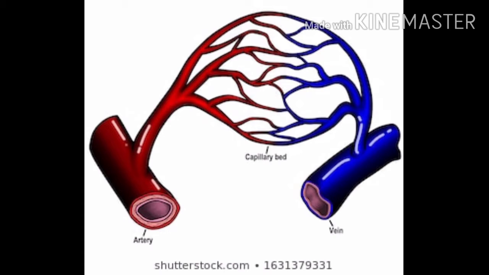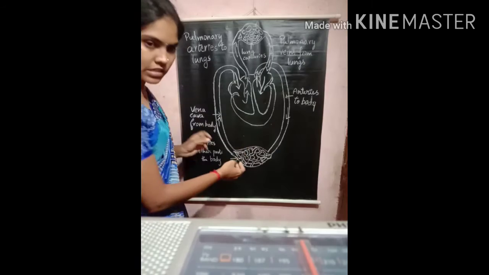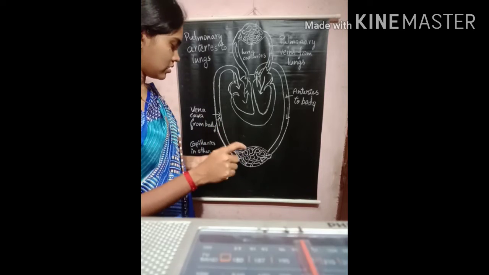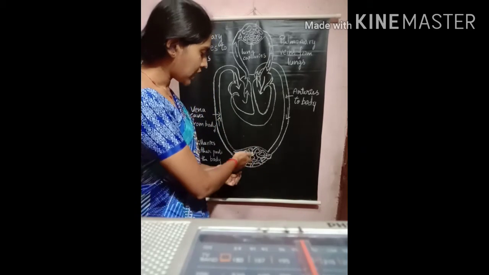So what are these capillaries? On reaching the organ or the tissues, the artery divides into smaller and smaller vessels to bring the blood in contact with all the individual cells. The smallest vessels have walls which are one cell thick and are called capillaries. The thickness is very small. You can't imagine the thickness of this. So it can be absorbed by all the cells.